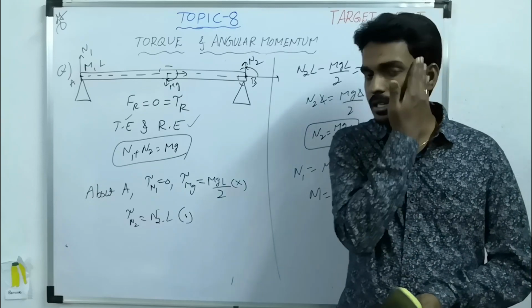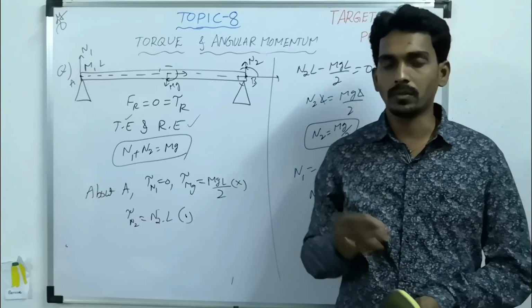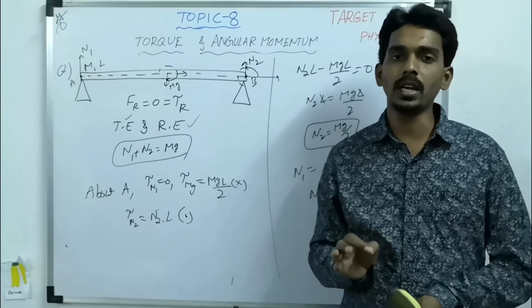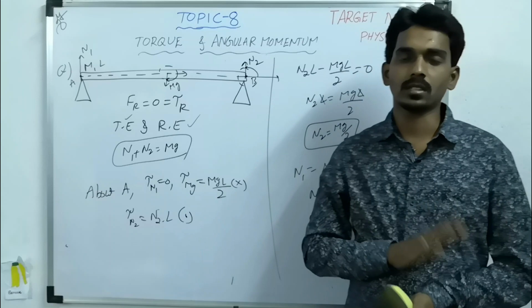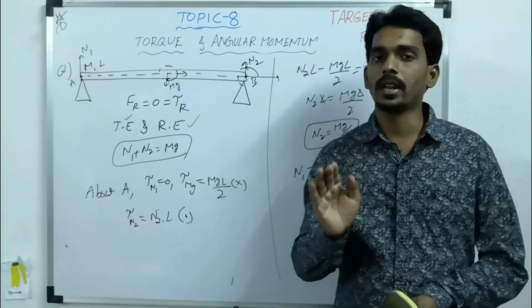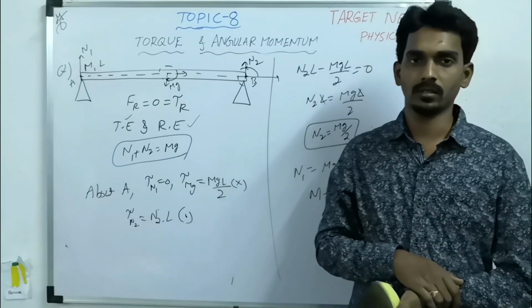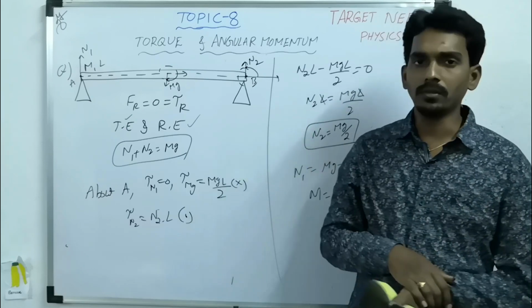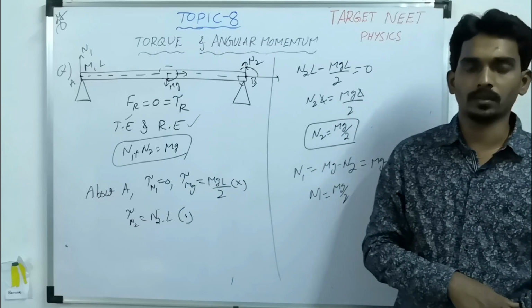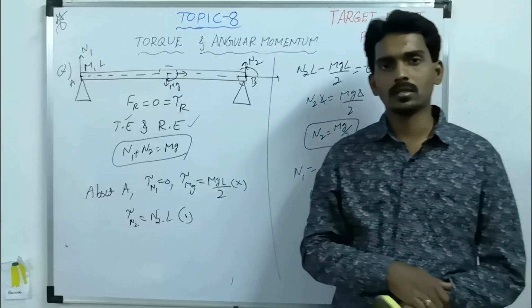The main thing is torque. If you want to define it, you need to first specify the reference point. Then only you can find the torque on a system. Not only torque, even angular momentum also. So this is the entire concept of torque and angular momentum. So hope you all understood.